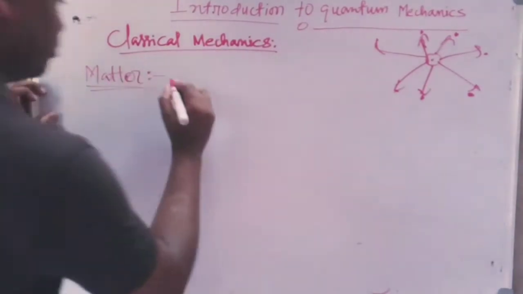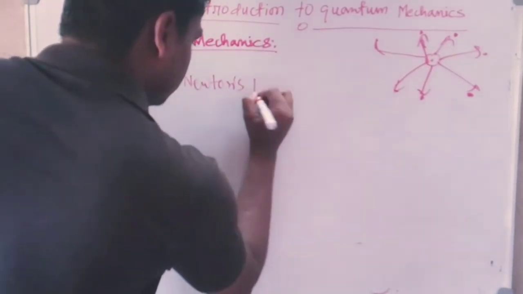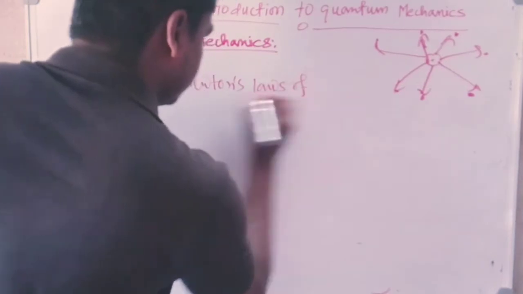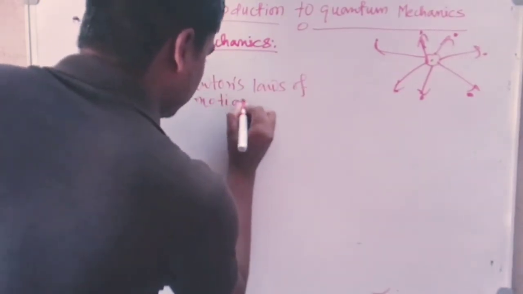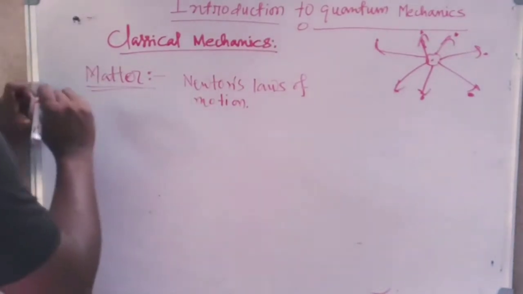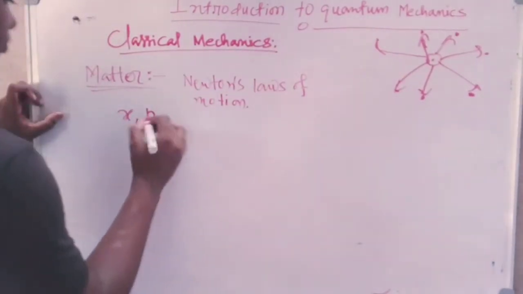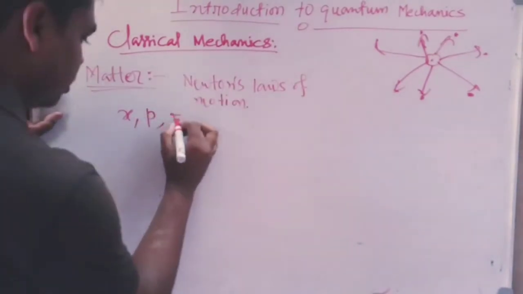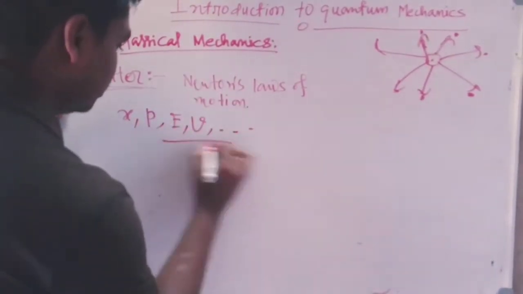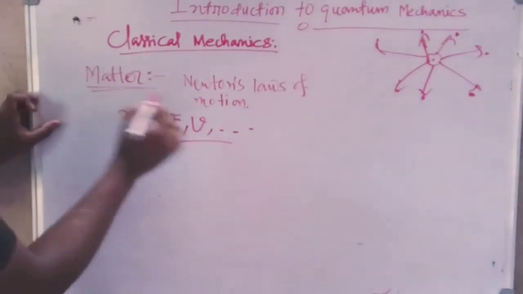That means to obtain all the dynamical observables of a matter system, like position, momentum, and other dynamical observables like energy, velocity, etc., such dynamical observables can denote this system,